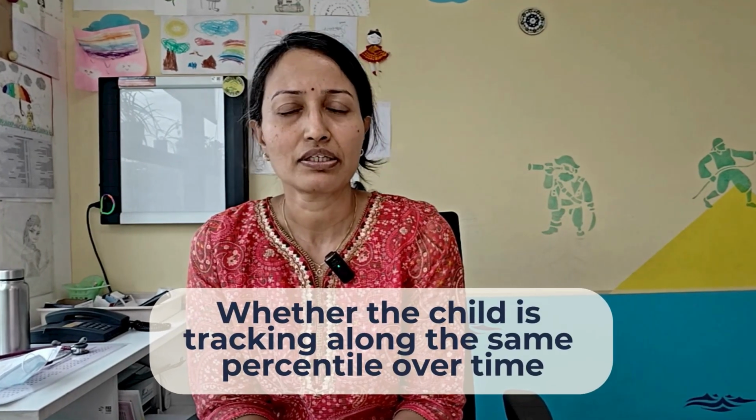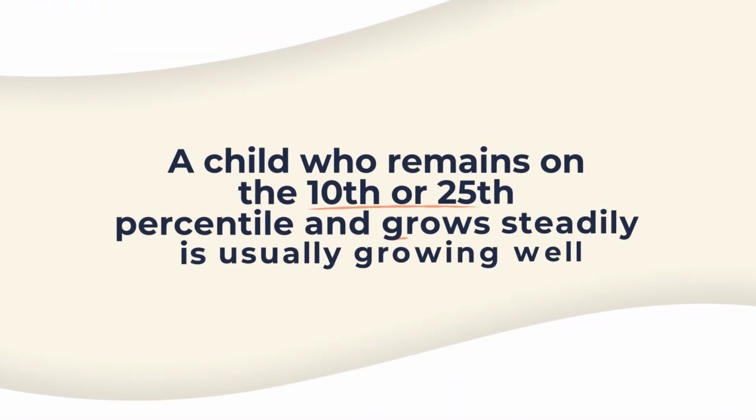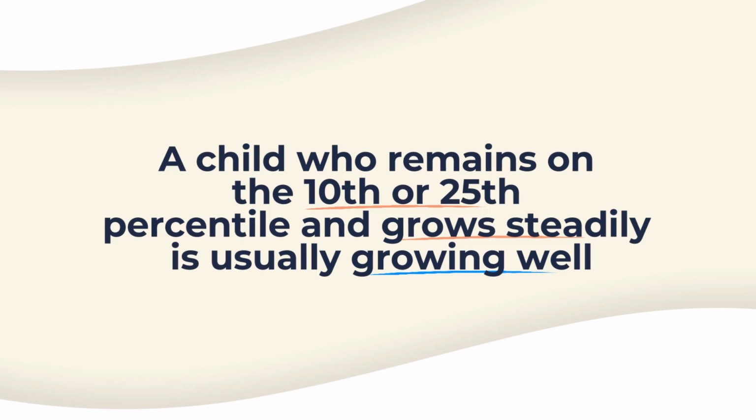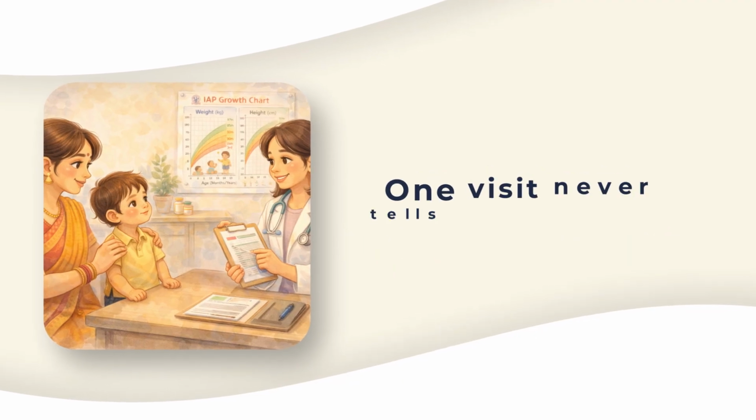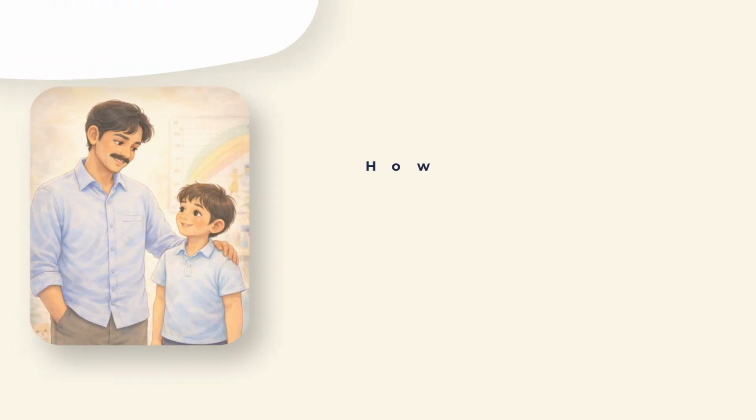Once parents understand what they are seeing, the next question is how to read it properly. As a pediatric endocrinologist, I care much less about which percentile a child is on and much more about whether the child is tracking along the same percentile over time. A child who remains on the 10th or 25th percentile and grows steadily is usually growing well. Concerns arise when a child crosses percentiles repeatedly, especially if the child crosses downward over several visits. Growth should always be looked at as a trend. One visit never tells the full story.